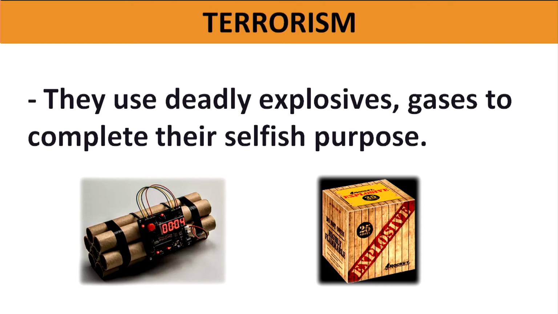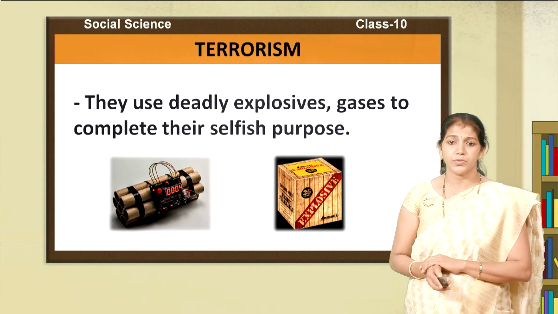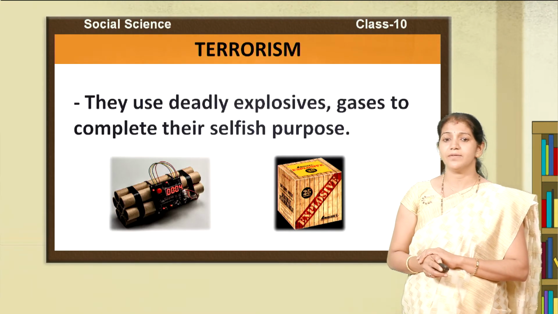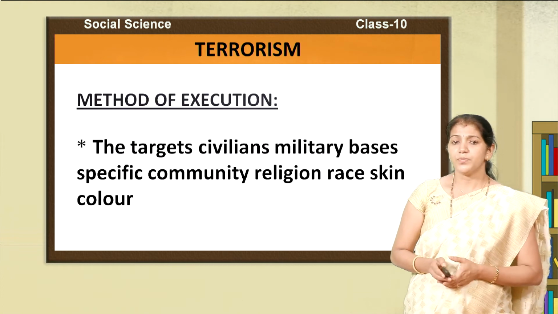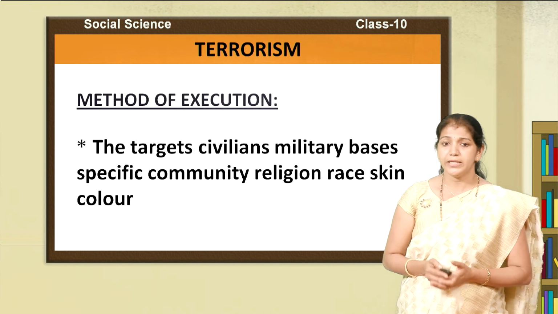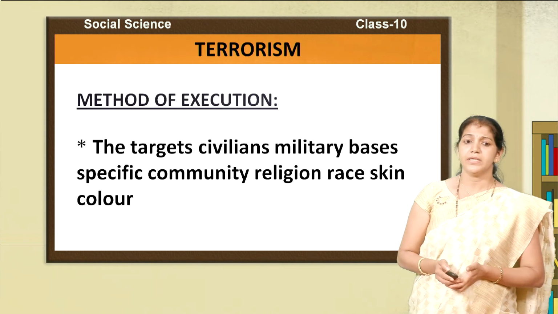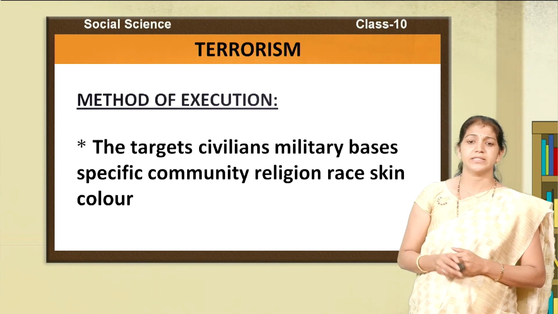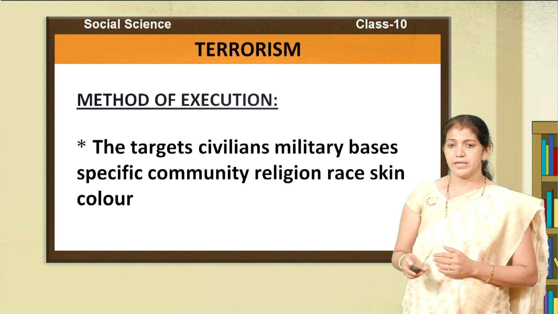They use their own weapons to create violence in society. They use deadly explosives to complete their selfish purpose. They use different execution methods in creating violence in society. They target civilians and military bases, and particular religions, races, skin colors, etc.